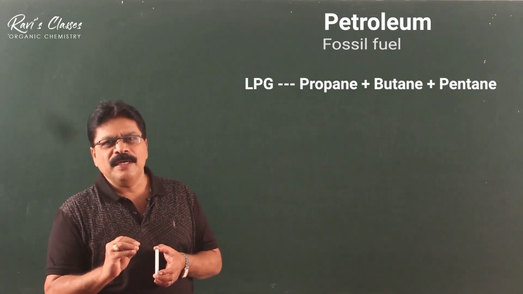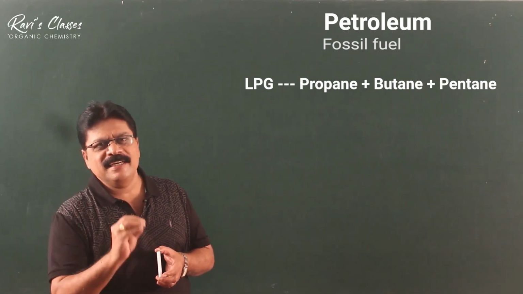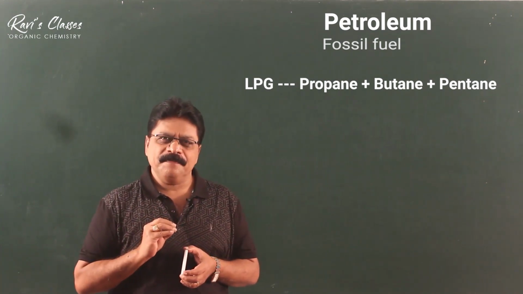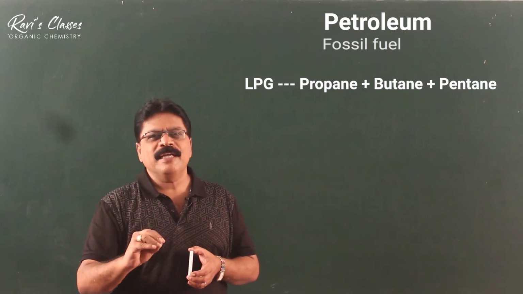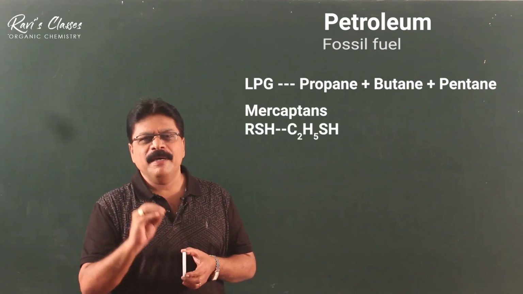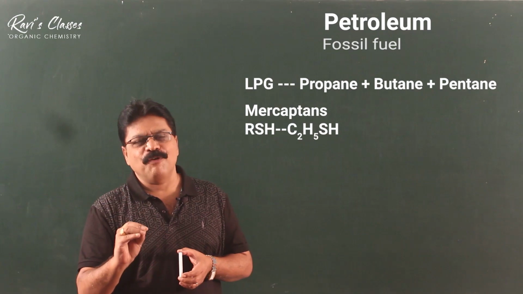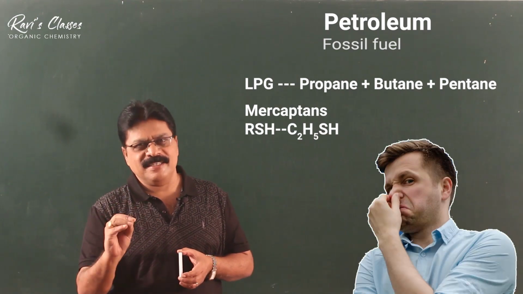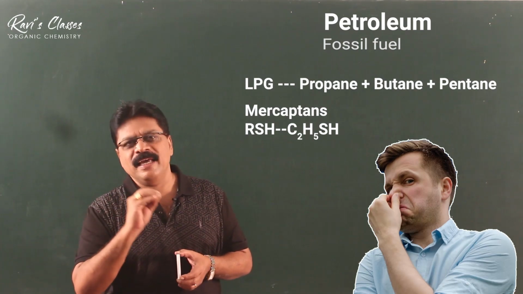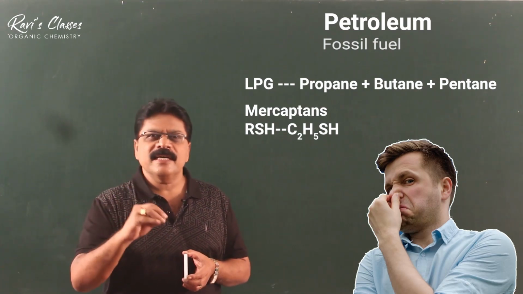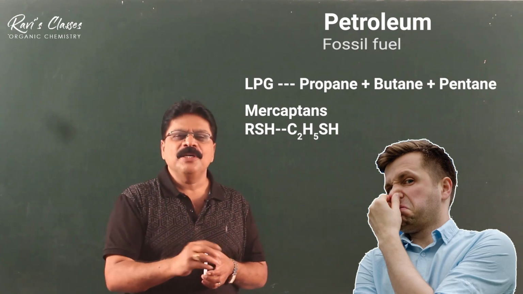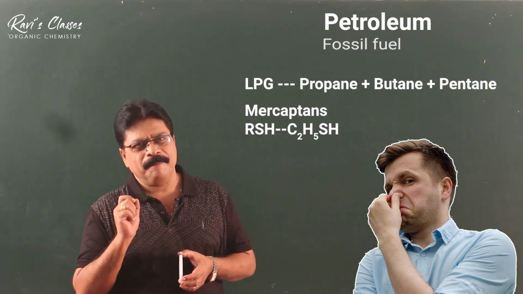So, to find out if there is a leak, certain additives are put into LPG. One of the most important additives is the mercaptans, thiols. Mercaptans are foul smelling materials, RSH, so C2H5SH, ethyl mercaptan, ethyl thiol. These are the general ingredients used along with LPG for leak detection.